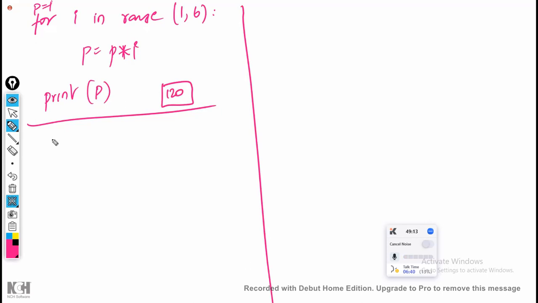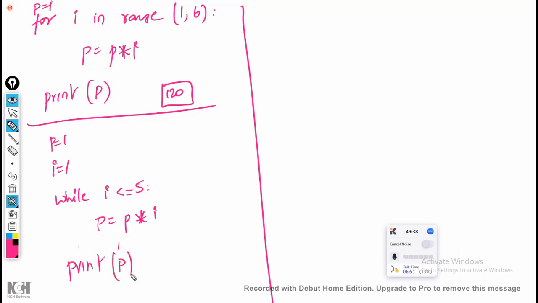Okay. Same code, and I'm writing like this. P is equal to 1, but using the while loop, while I is less than or equal to 5. So I is equal to 1. P is equal to P into I. Okay, and print P. Right. Now I is equal to I plus 1. Now the same answer I'm going to get once again: 120.